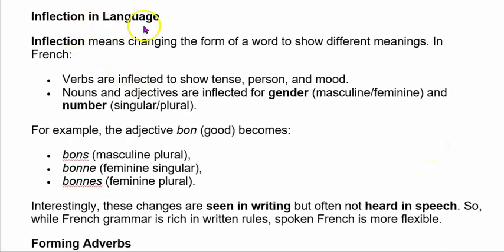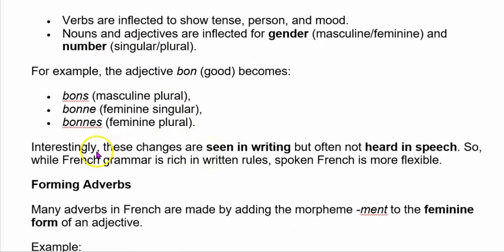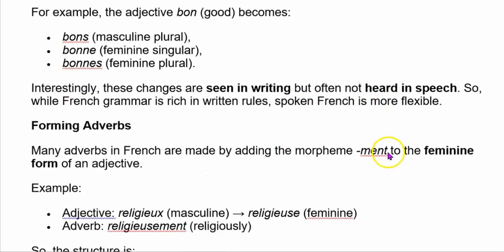So, inflection in language. Inflection means changing the form of a word to show different meanings. In French, verbs are inflected to show tense, person and mood. Nouns and adjectives are inflected for gender and number. For example, the adjective bon becomes bonne, bons, bonnes. Interestingly, these changes are seen in writing but often not heard in speech. So, while French grammar is rich in written rules, spoken French is more flexible.